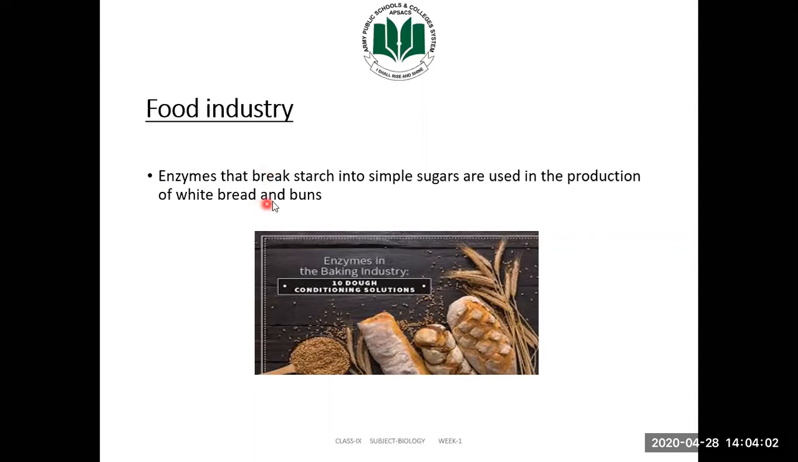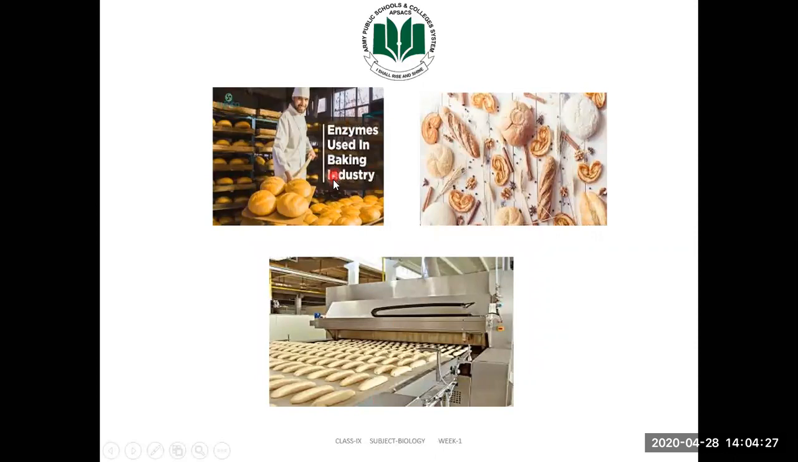Enzymes which break starch into simple sugars, as you already learned, amylase is the enzyme which breaks starch into simple sugars, is used in the production of white bread and buns. So amylase is used in the baking industries in our country. It is used in all the bakeries which are making bread and buns. Like you can see here, buns, pastries, and different dough products are produced in the food industry. They are using the enzyme amylase.